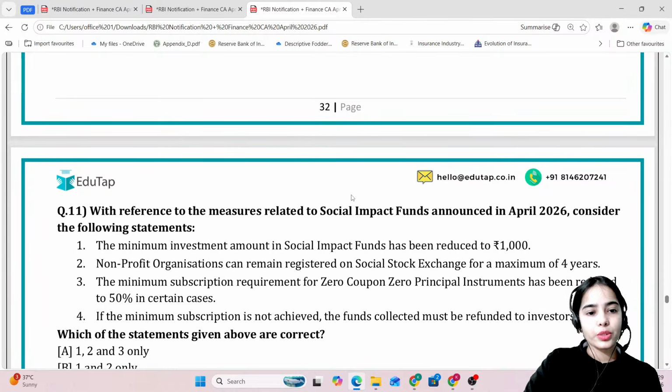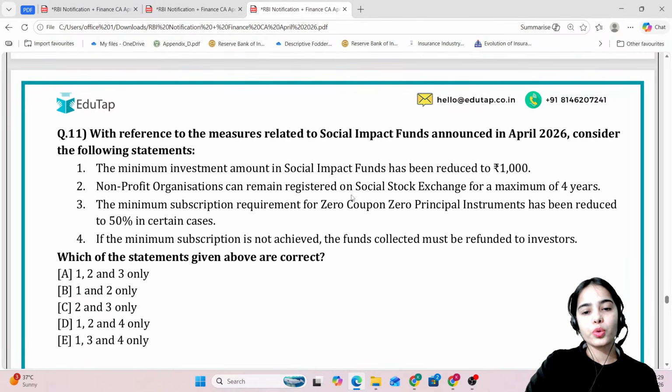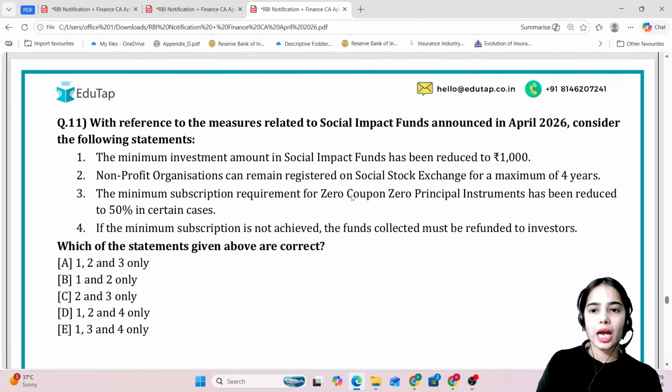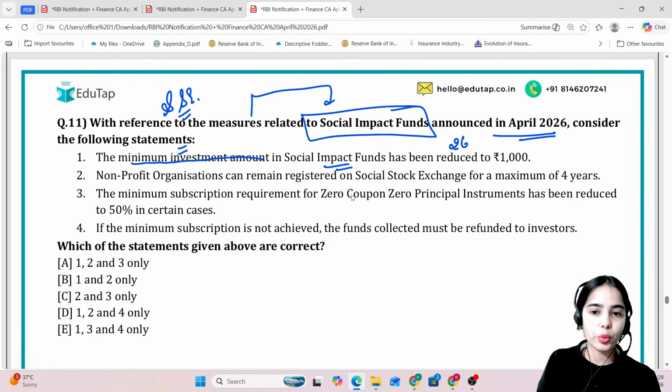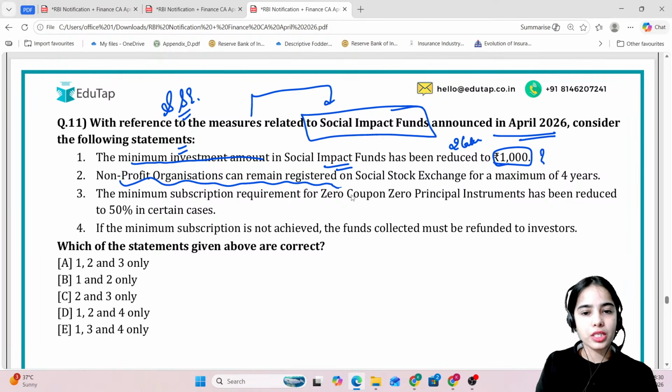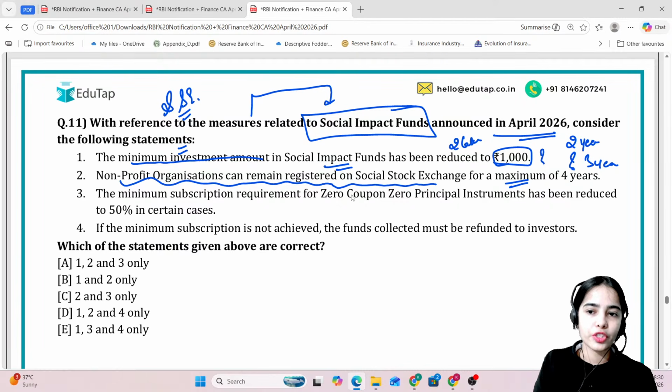So now coming to the next question: with reference to the measures related to social impact funds announced in April 2026, consider the following statements. There are certain measures that have been taken in regards to social impact funds and the social stock exchange. The minimum investment amount in social impact funds has been reduced from 2 lakh to 1,000. Non-profit organizations can remain registered on the social stock exchange for a maximum of 3 years. That is, for a period of 2 years, which is extendable by 1 year, so a maximum of 3 years, not 4.